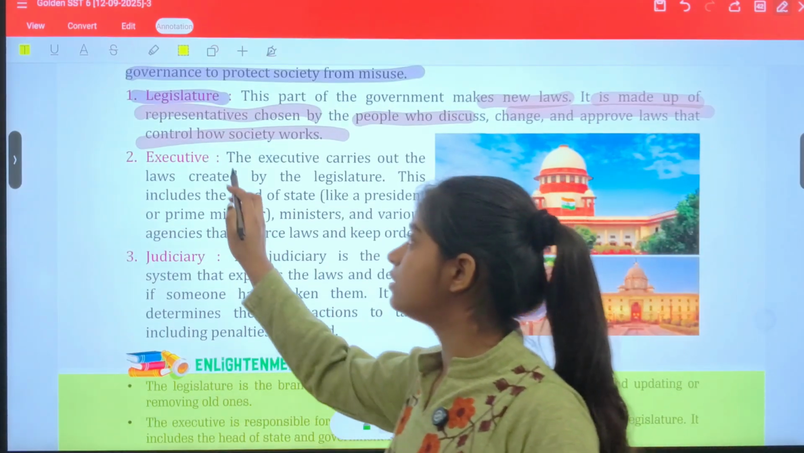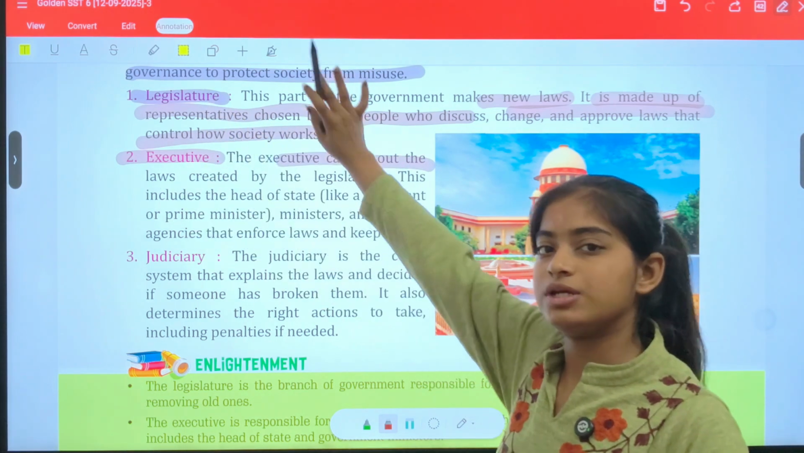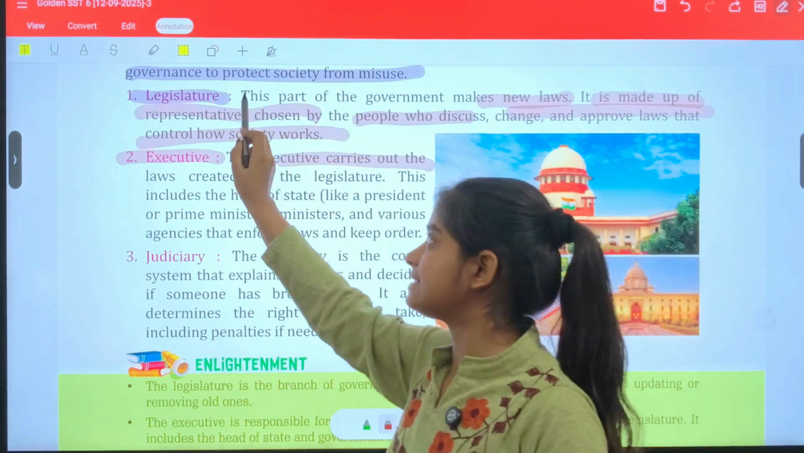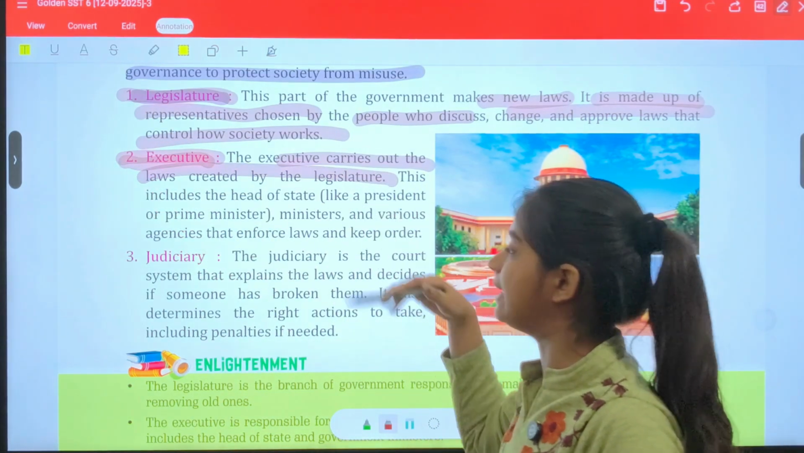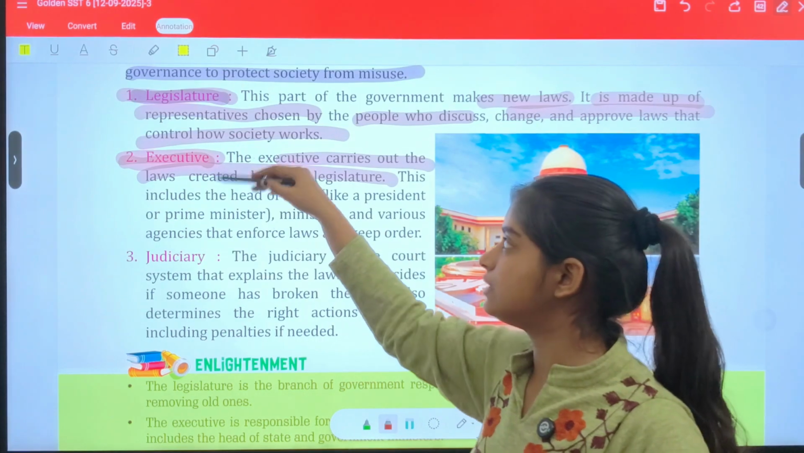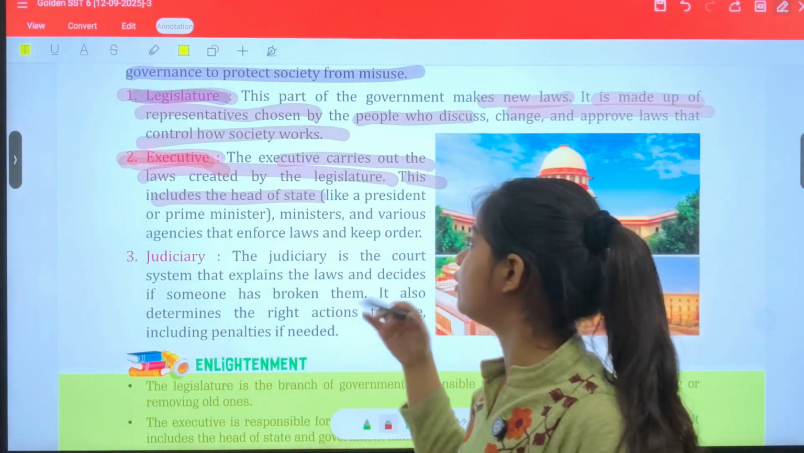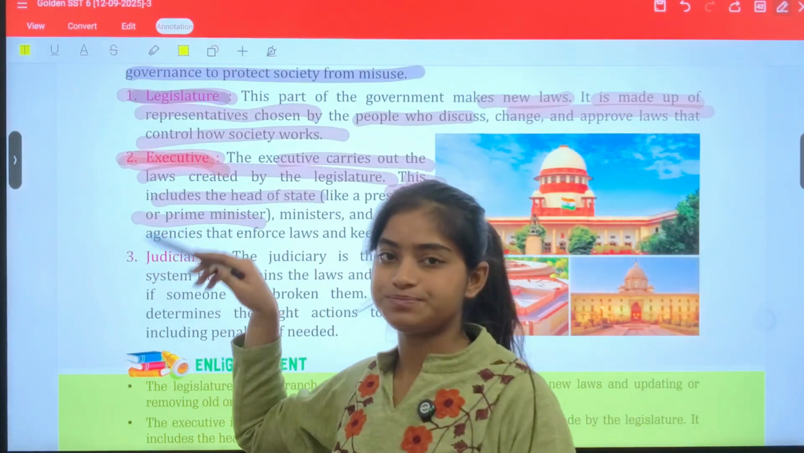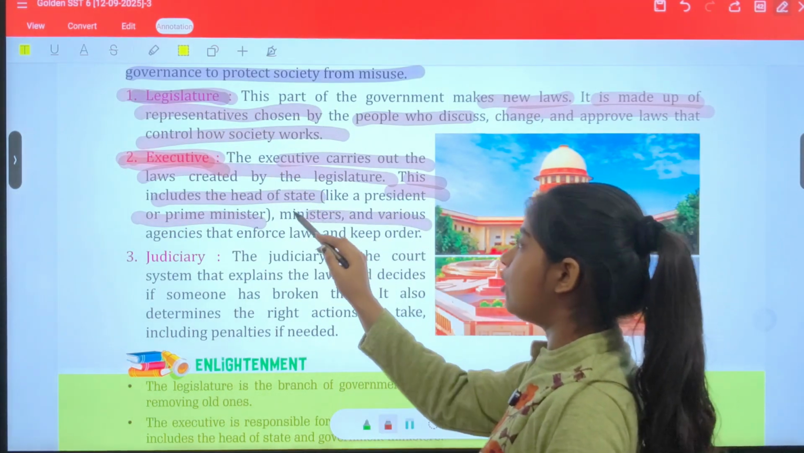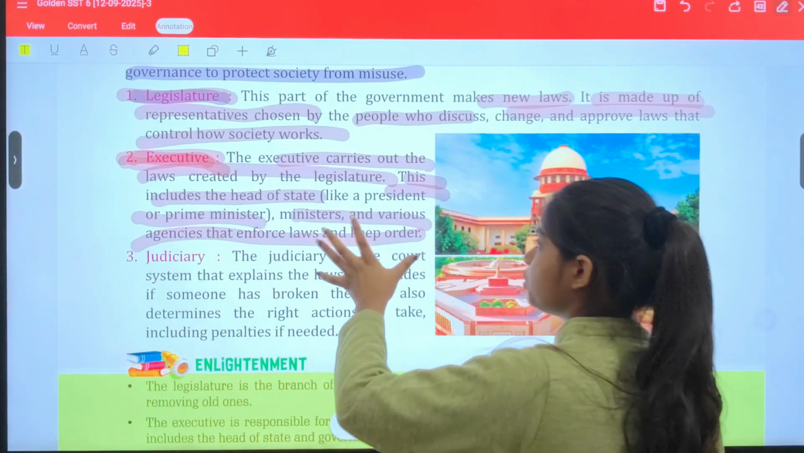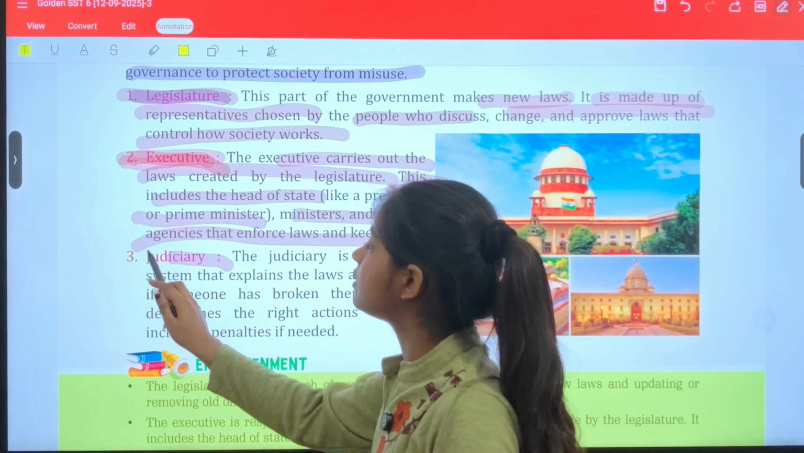Next important governance body, we have the executive. What does it do? The laws made by the legislative are carried out by the executive. Clear? They carry out laws created by the legislature. So the legislative makes the laws and the executive carries them out. This includes the head of the state, like the president or the prime minister. Along with this, ministers and various agencies that enforce laws and keep order come in the category of the executive.